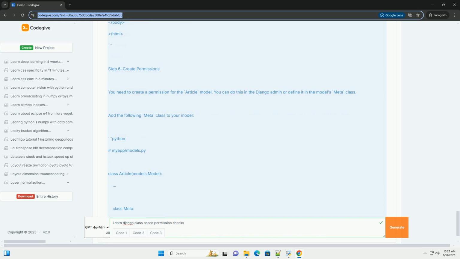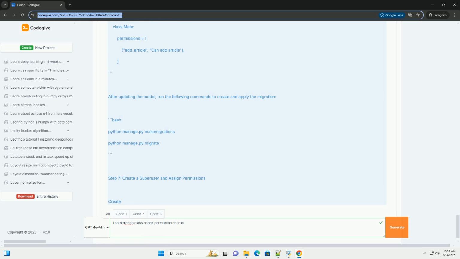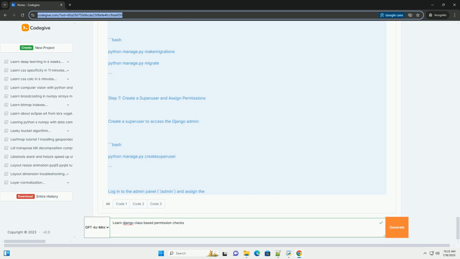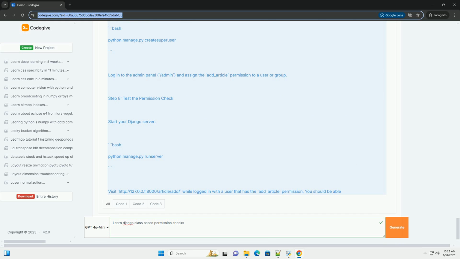Step 2. Create a model. We'll create a simple model in myapp/models.py that we can manage permissions for. After creating the model, run the following commands to create the migration and apply it.